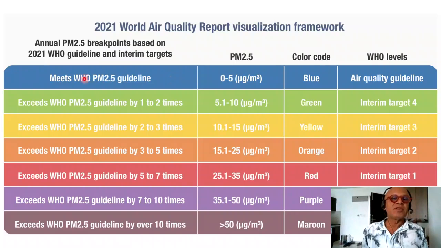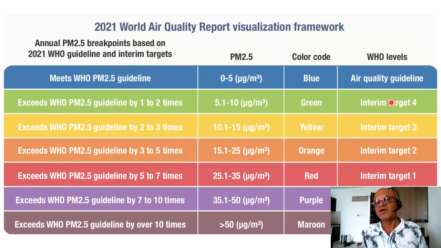So depending on who meets PM 2.5 guidelines from the World Health Organization, you're in blue color in the map. We will look at PM 2.5, which is 0 to 5 micrograms per meter cube. Color code is blue, and this is the WHO standard. And the various color codes here exceeding 1 to 2 times, 2 to 3 times, 3 to 5, 5 to 7, 7 to 10, and over 10 times the WHO standards in this kind of brownish color. So just try to keep that in mind.